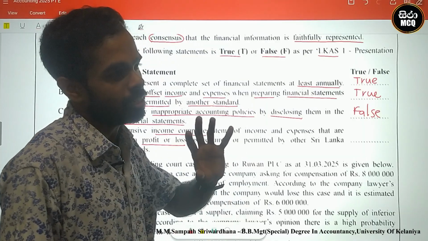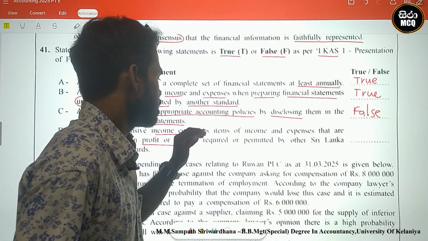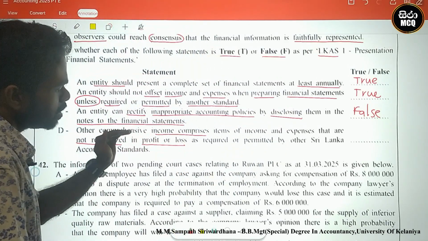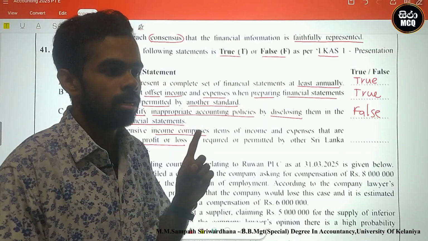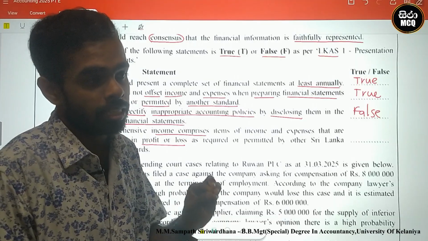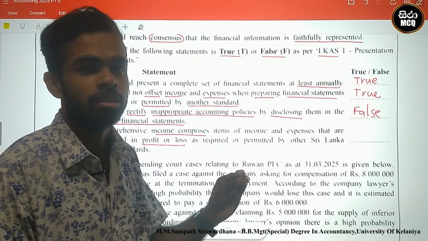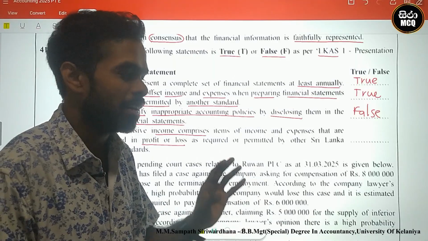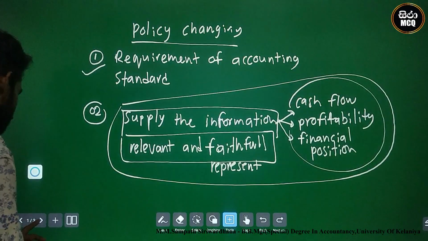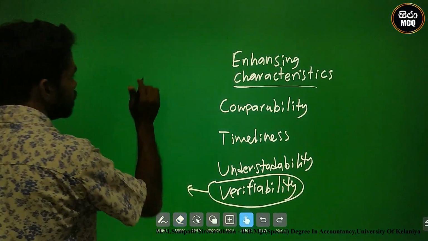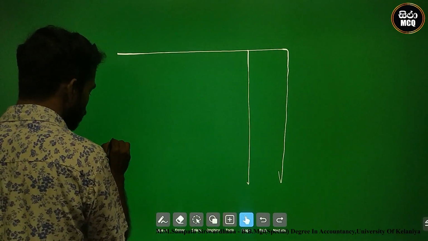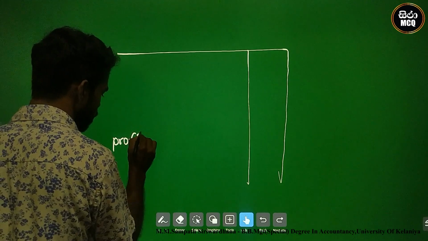Property, plant and equipment revaluation surplus comprises items of income and expenses that are not recognized in profit or loss. Revaluation surplus cannot be identified in other income or other expense. Let me write this. This is the income statement, and the profit for the period is there.